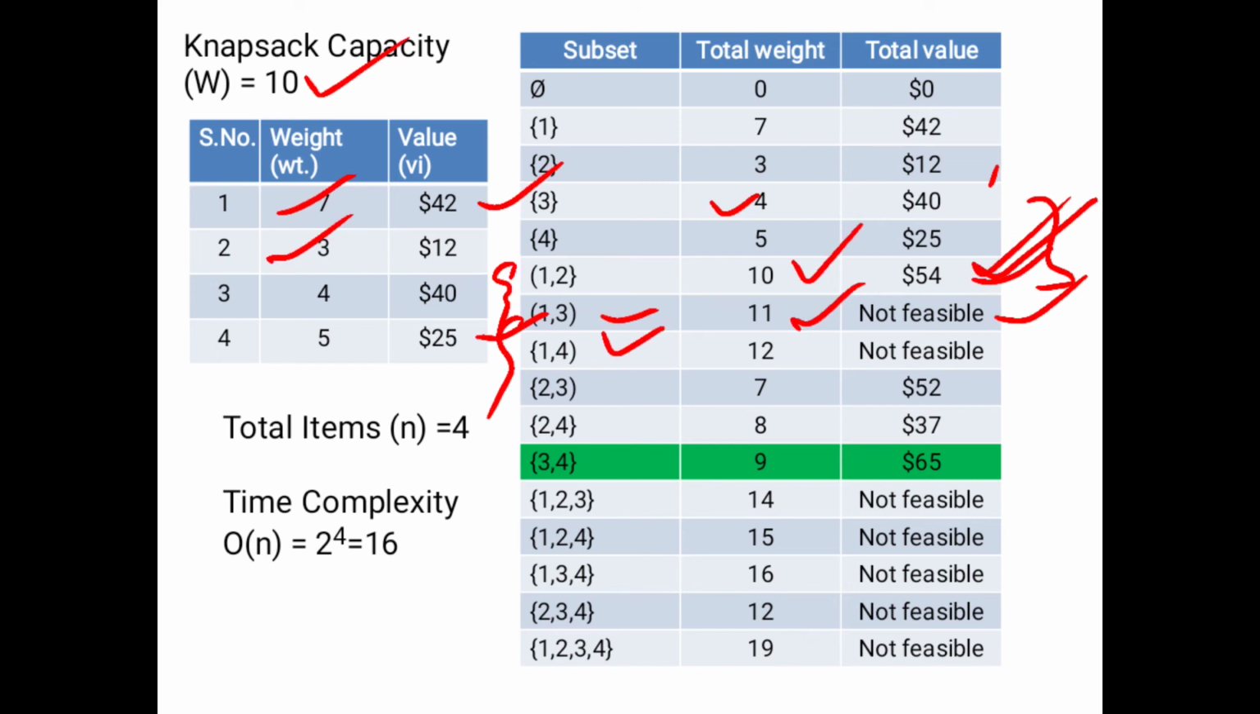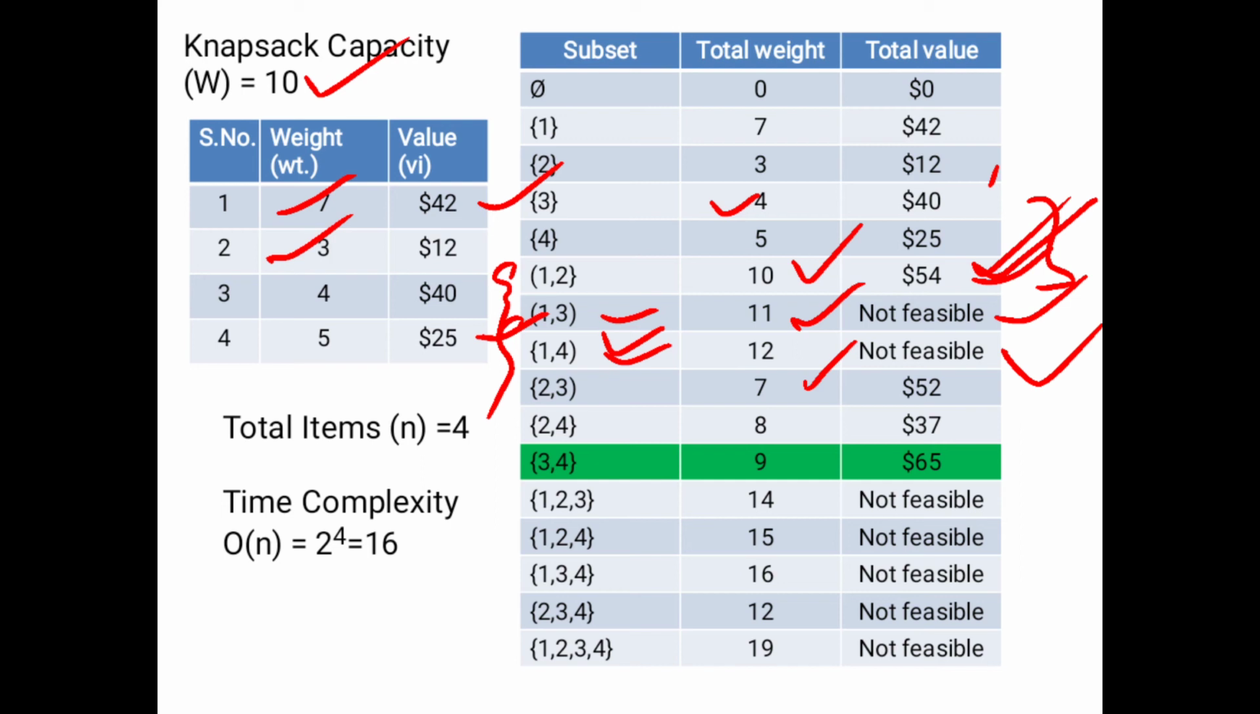Okay, the next 1 comma 4, that is another subset. Then find the total weight, 7 plus 5, that is 12. 12 is greater than the capacity of the knapsack, so that is also not possible. The next subset 2 comma 3. 2 comma 2 is not possible. So we can take 2 comma 3, then find the total weight of 2 comma 3: 3 plus 4, 7, so it is applicable.